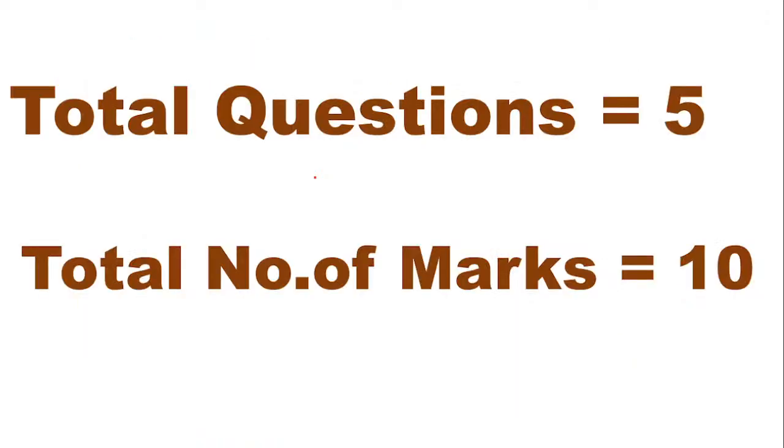Now let's start with our first preparation, that is the unit research aptitude, wherein the total questions you have for this unit is 5 questions. Total number of marks allotted is 10, so each question carries 2 marks. Now we'll be starting with the questions. You will have certain time to read the question and to answer the questions, and accordingly we can go ahead. So here comes your question number 1.